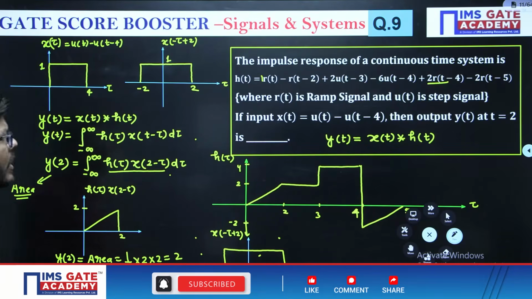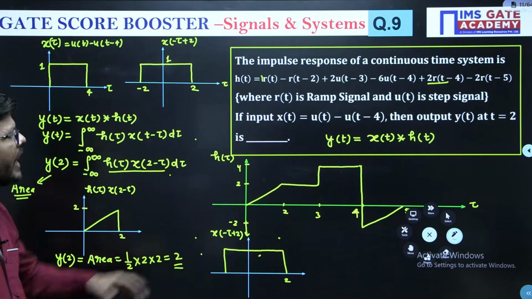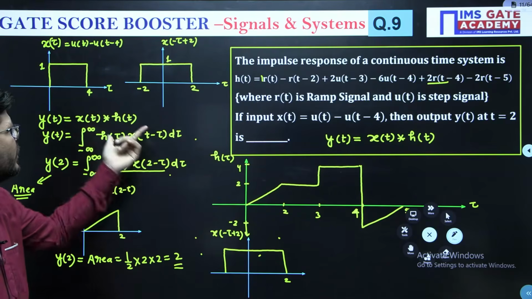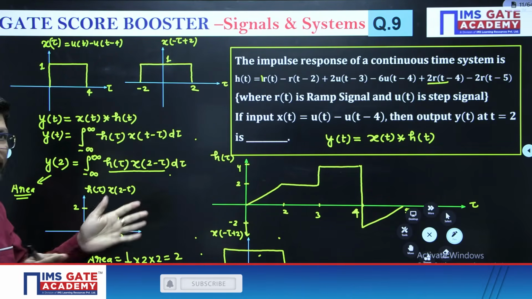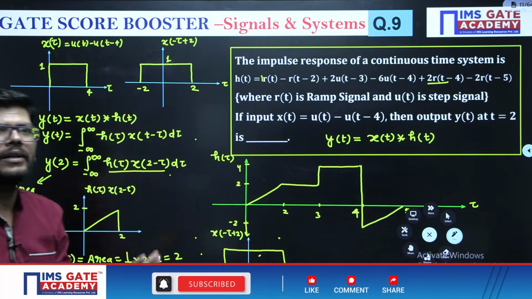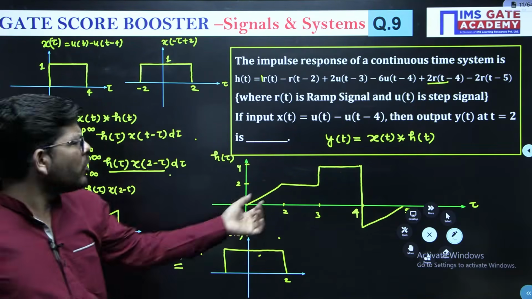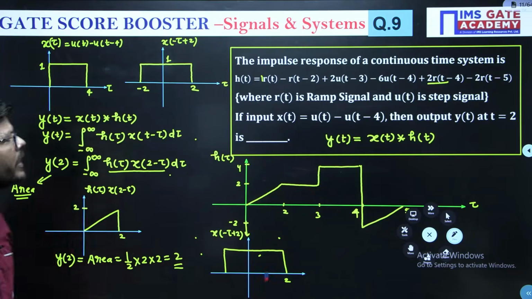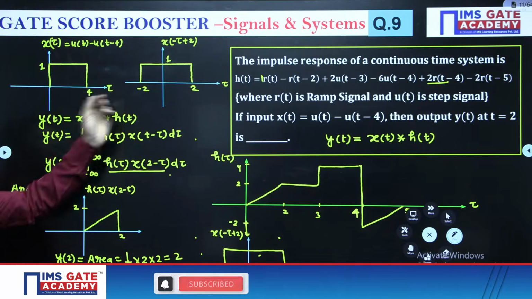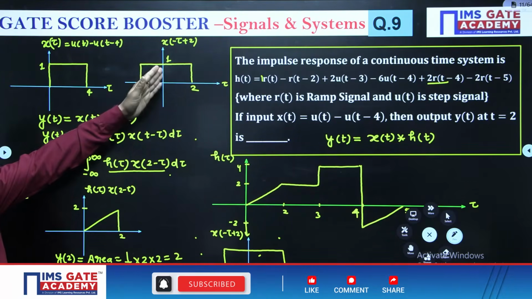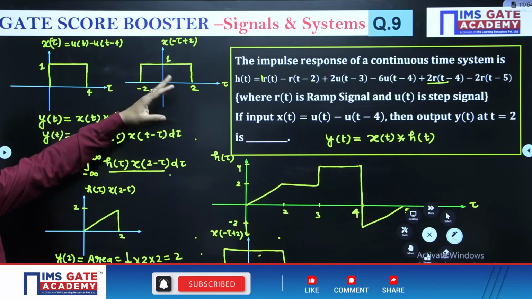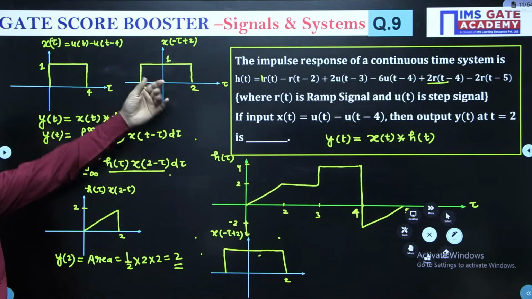Is that clear? Don't drag yourself into calculating it through convolution between the individual signals. It will be very tough for you. Use this trick and you can easily get it done. Don't touch h(tau), and get x(tau), which is very easy. After that, get this signal x(-tau + 2), shift it by plus tau, and then reverse it. You will get this signal.